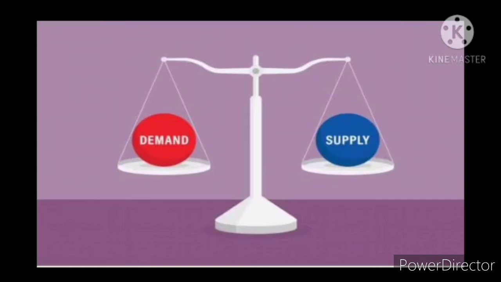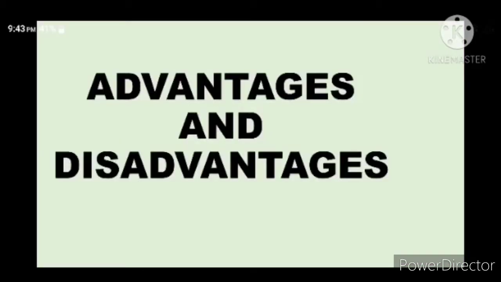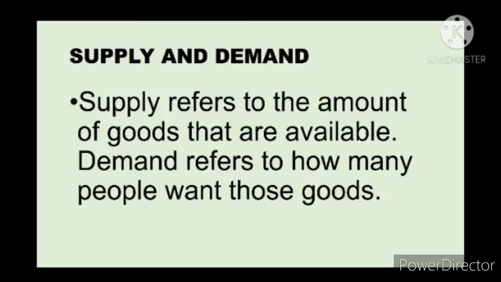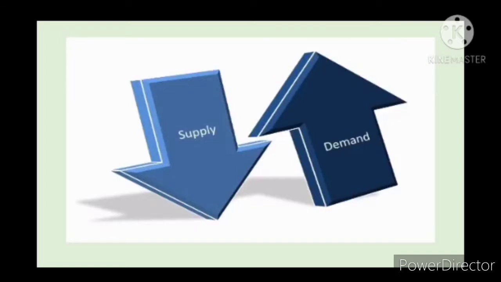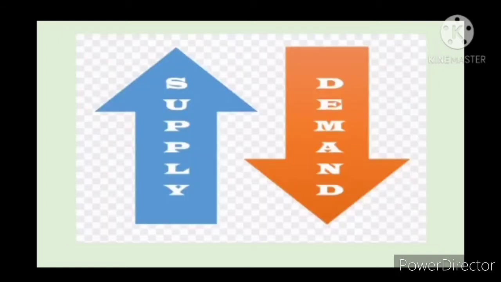Supply and demand: advantages and disadvantages. Supply refers to the amount of goods that are available, while demand refers to how many people want those goods. When supply of a product goes up, the price of the product goes down, and the demand for the product can rise because its cost is less. At some point, too much demand for the product will cause the supply to diminish. Of course, when the product has so many consumers, it will be exhausted immediately. When the supply goes down, the demand will rise, and vice versa. When the supply goes up, the demand will go down.